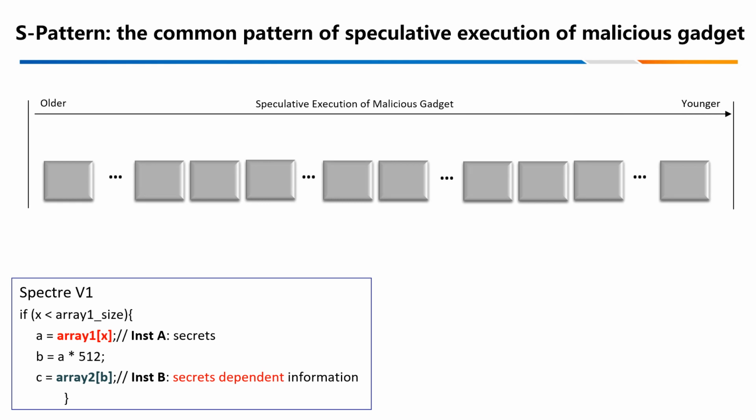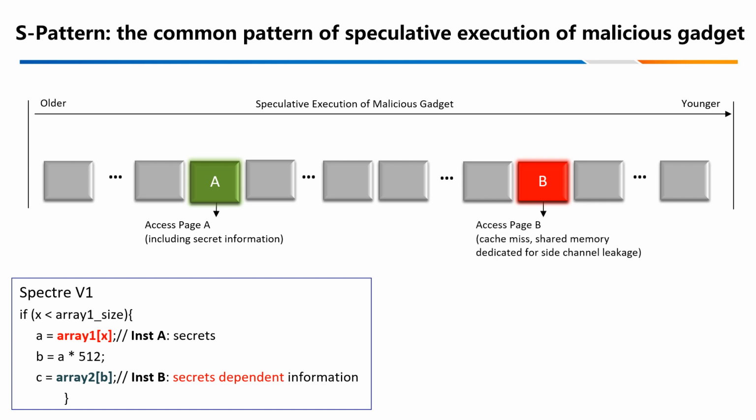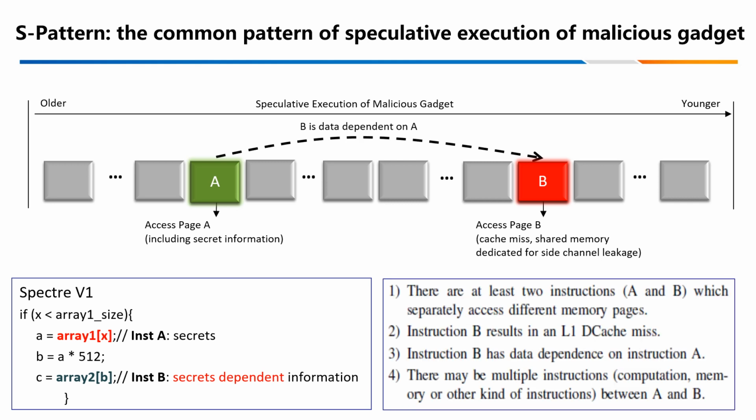We consider this sequence of speculative instructions has an S pattern behavior. There are at least two instructions, A and B. They access different memory pages. Instruction B has data dependence on instruction A. Instruction B results in an L1D cache miss. So we think they have the S pattern.